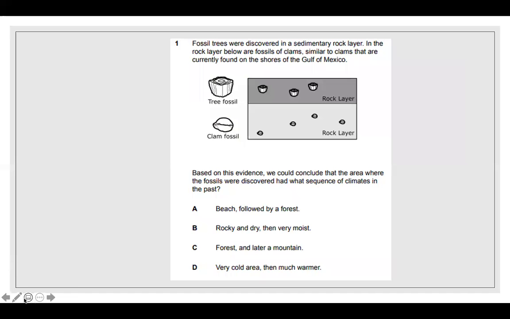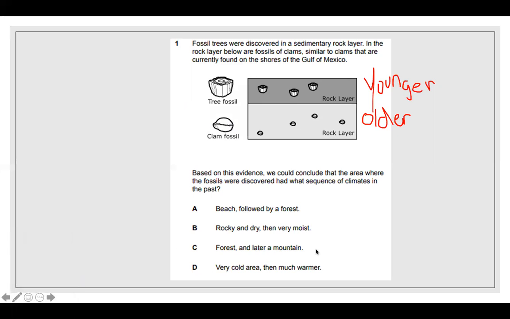So, you know what I'm going to do? Since we learned about the layers of fossils, I'm going to put older, and then I'm going to put younger, because we know that the lowest layer is the older fossils, and the top layer is the youngest, right? So it's asking us, we can conclude that the area where the fossils were discovered, what sequence of climate in the past,